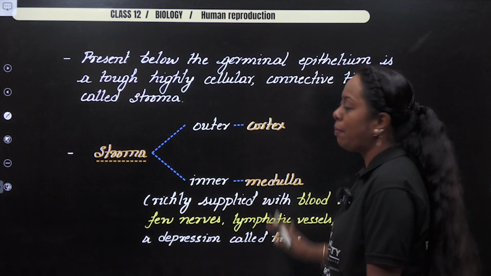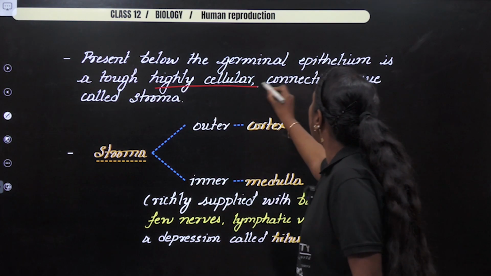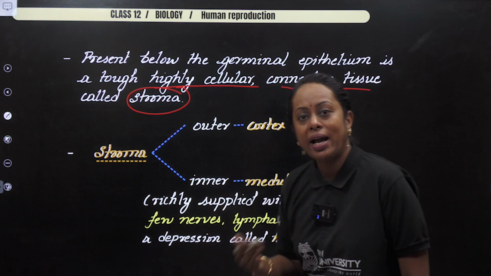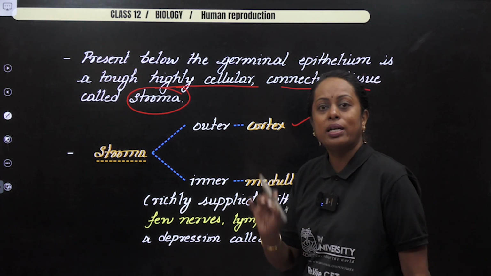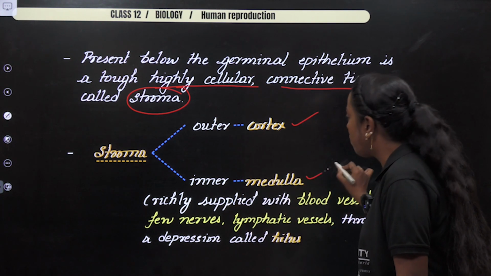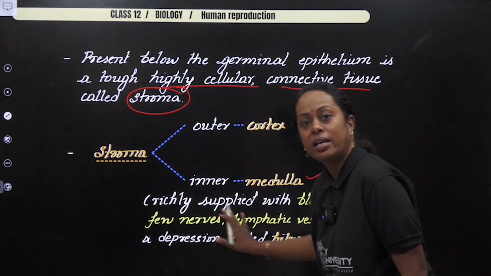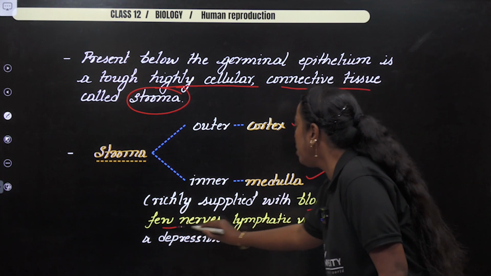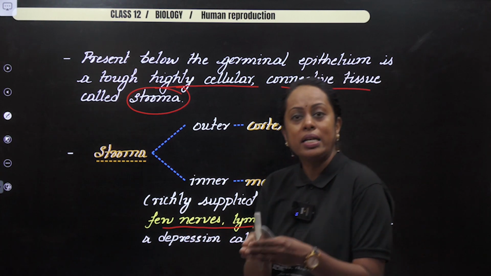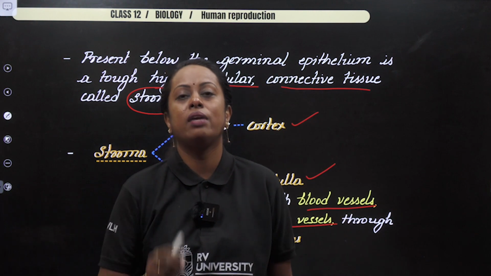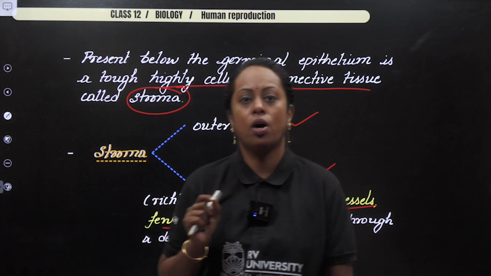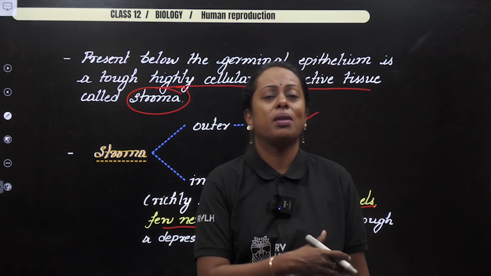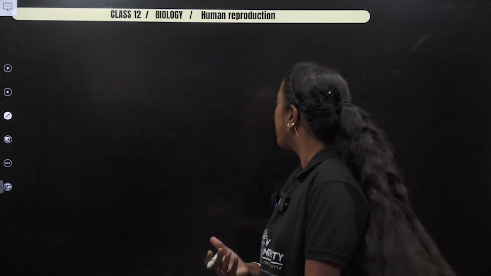Present below the germinal epithelium, a tough, highly cellular connective tissue which is called as stroma is present. And how did we divide the stroma? The outer region we called it as cortex, whereas the inner region we called it as medulla. And what have I written in the region of medulla? Richly supplied with blood vessel, few nerves and lymphatic vessel. The point at which they are making an entry into the ovary, we call that particular region as hilus. Okay, don't forget. We did come across in the region of kidney, right? The point at which all the blood vessels enter in. So the same region, okay?